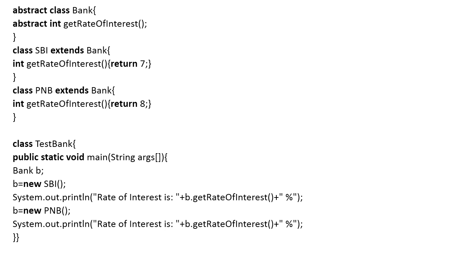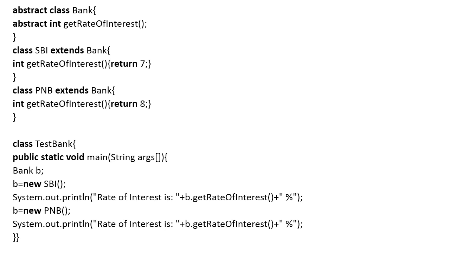Okay, so here you know this thing. In the abstract class, if I write any abstract method, I cannot give the implementation part, but for this abstract method I can give the implementation part in the derived class. So here class SBI and PNB are the derived classes. By using this class object, I can call this abstract method.